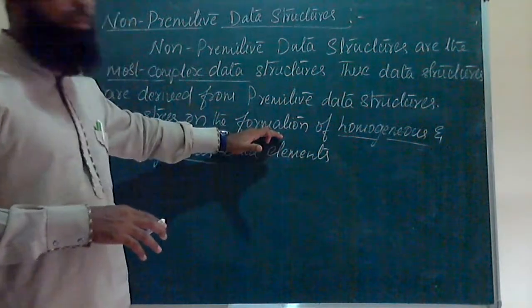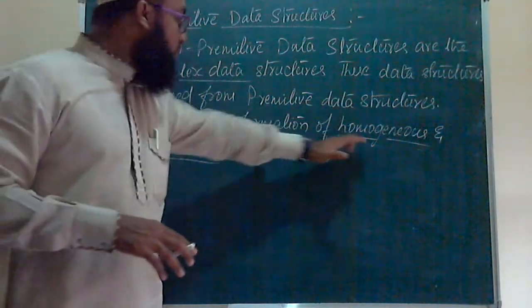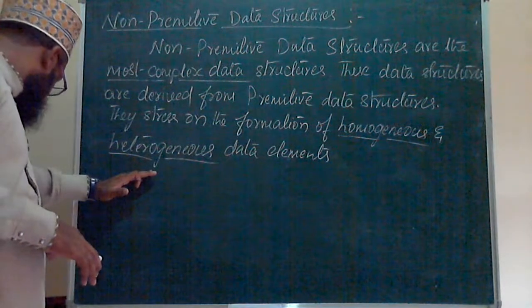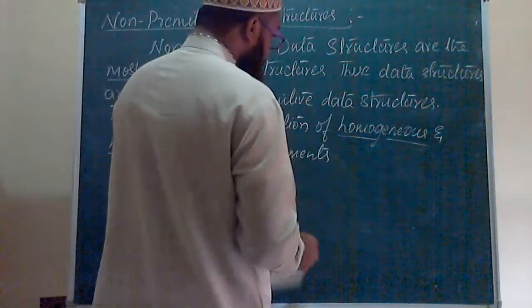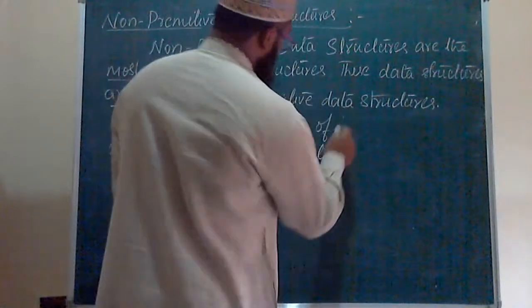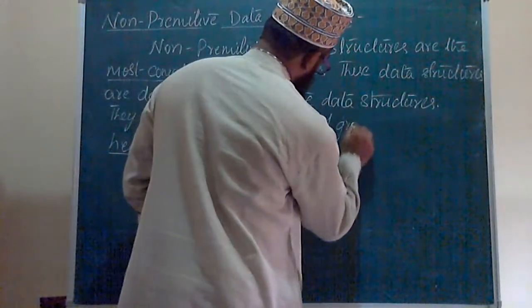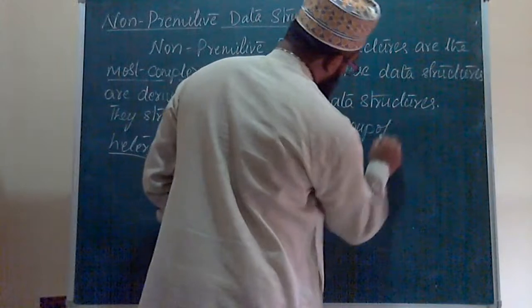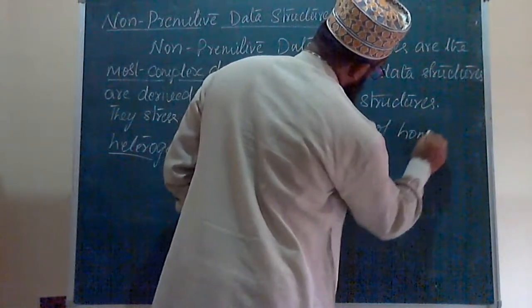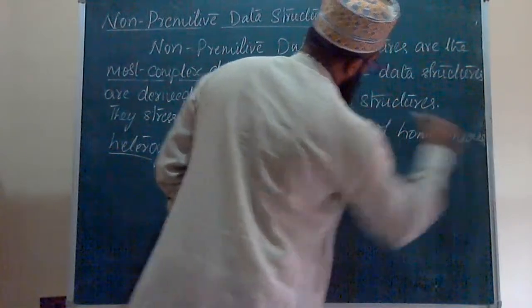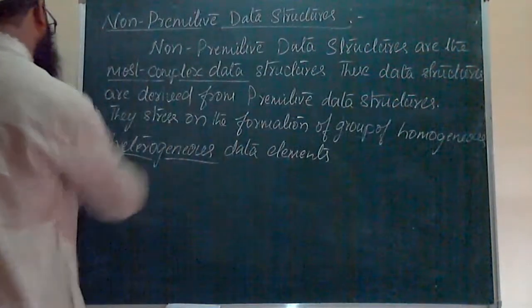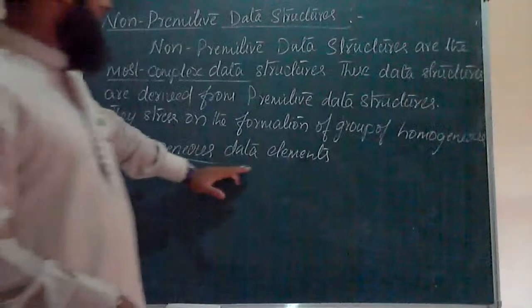Okay, to form a group of homogeneous and heterogeneous data items, in the formation of a group of homogeneous and heterogeneous data elements.